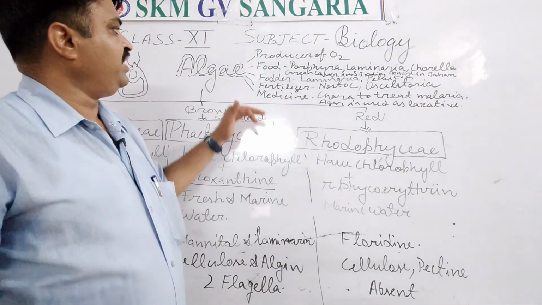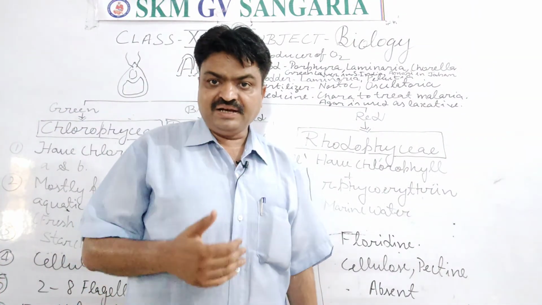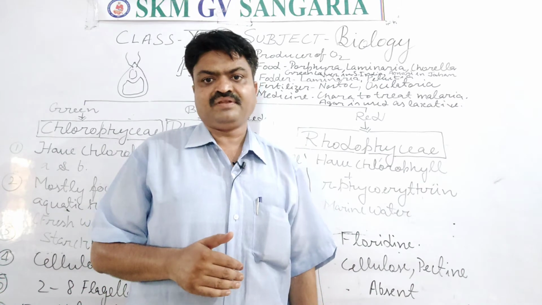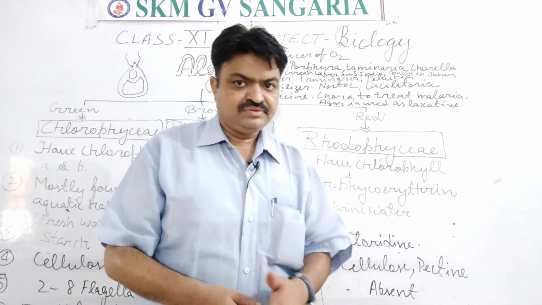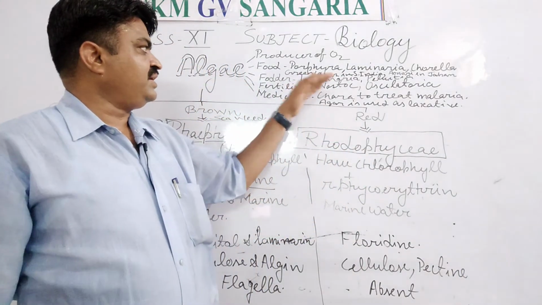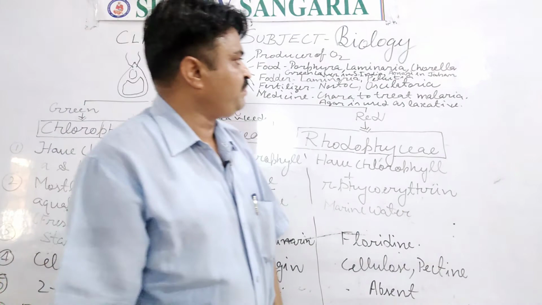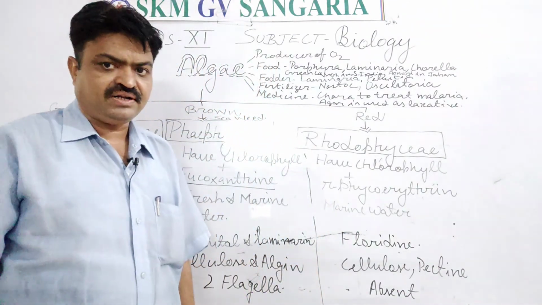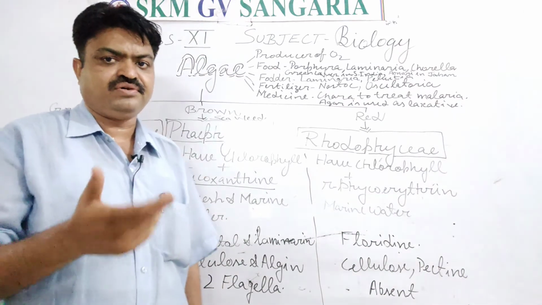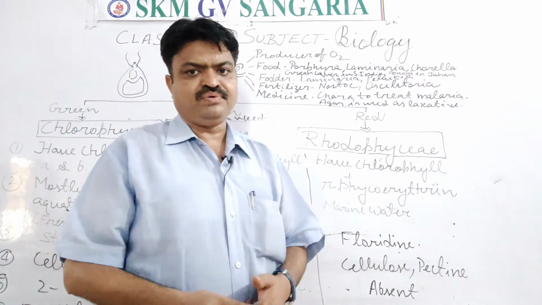Now we come to the next, fodder. Some algae are also used as cattle food, or we can use them as fodder. The algae that are used as fodder are Laminaria and Macrocystis. These are the two algae that are used as animal fodder. There are many, students, you can learn them with the help of your book.